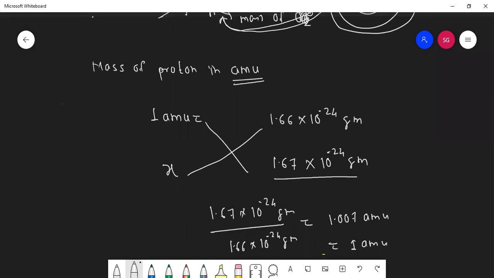That's why we say mass of proton is how much? 1 AMU. So we say plus 1. Mass of proton is 1 AMU. Exactly it is 1.007.